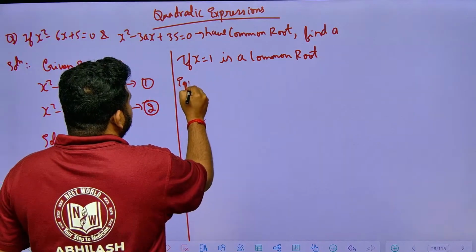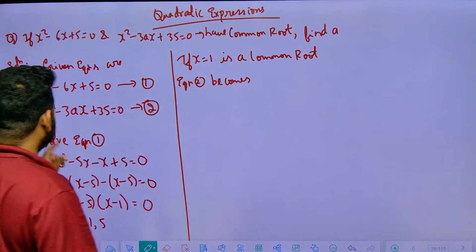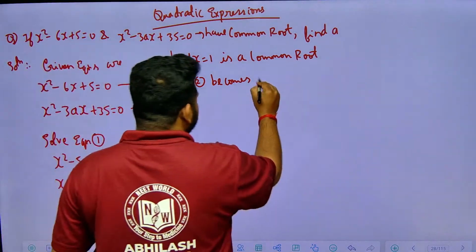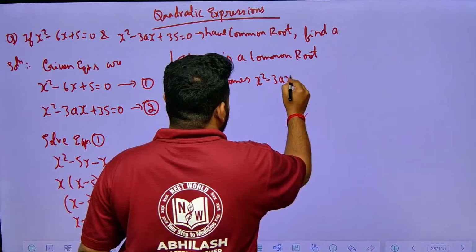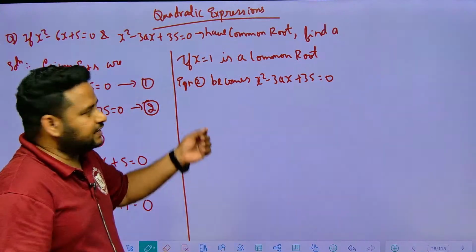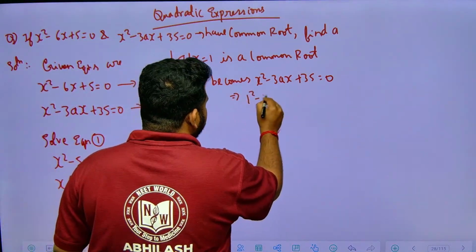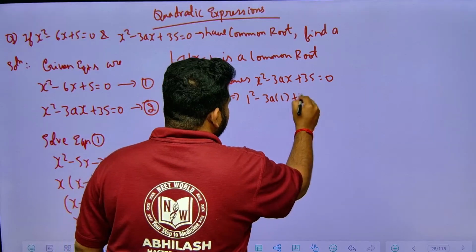Equation 2 becomes x square minus 3ax plus 35 is equal to 0, where I have to put x is equal to 1. So this will become 1 square minus 3a into 1 plus 35 is equal to 0.